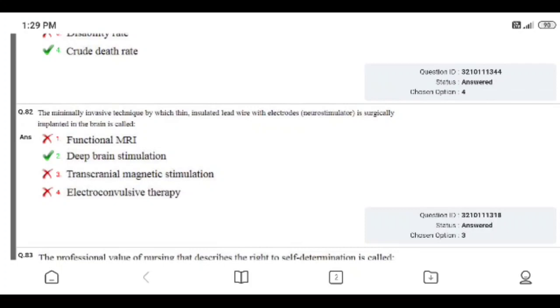Question number 82. The minimally invasive technique by which a thin insulated lead wire with electrodes and a transmitter is surgically implanted in the brain is called: functional MRI, deep brain stimulation, transcranial magnetic stimulation, electroconvulsive therapy. Right option is deep brain stimulation. Please remember it, deep brain stimulation.